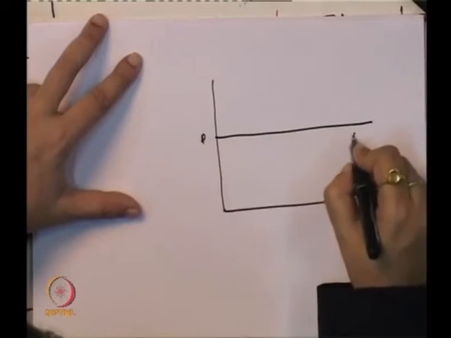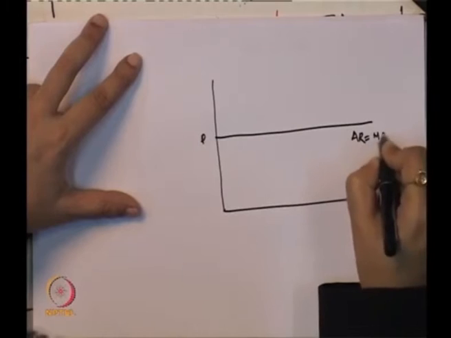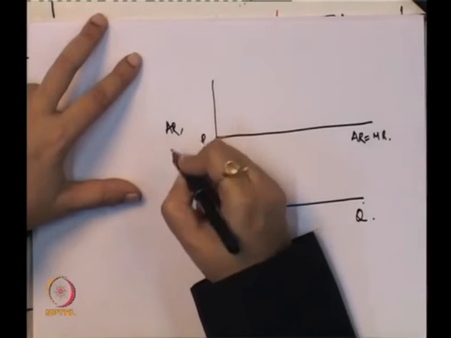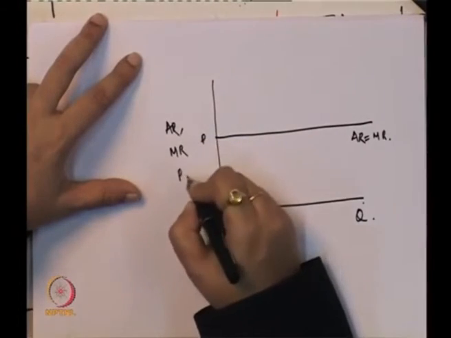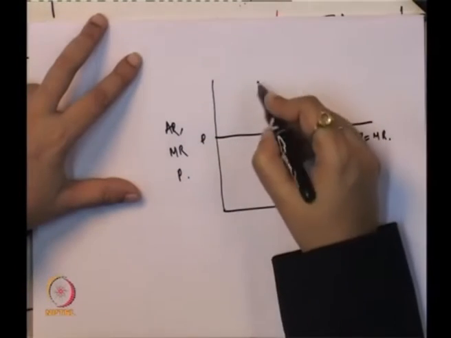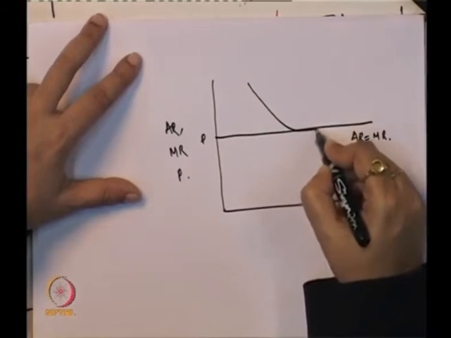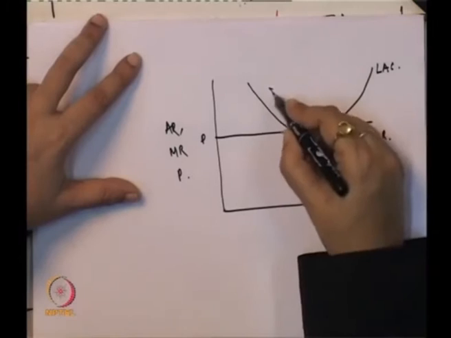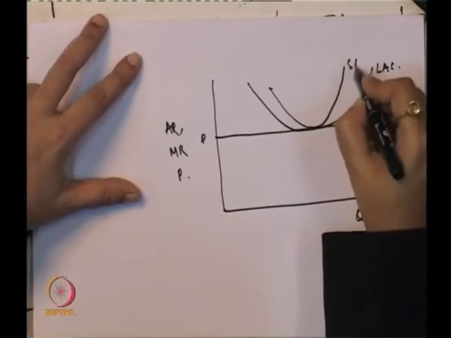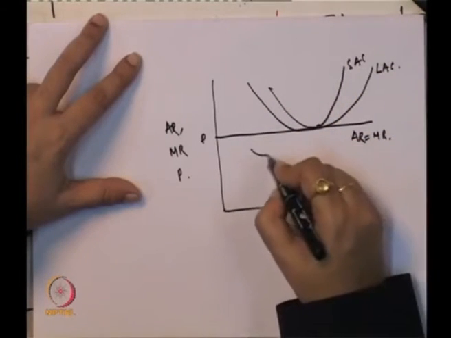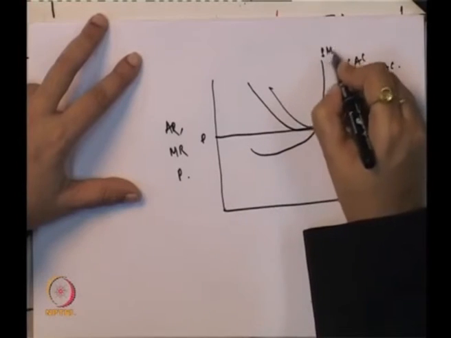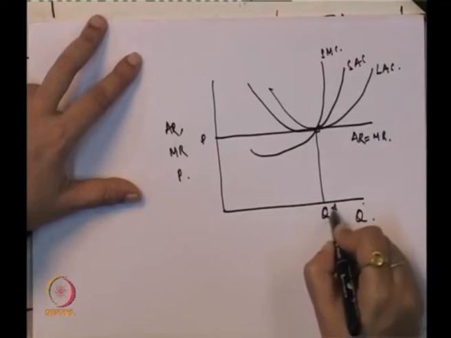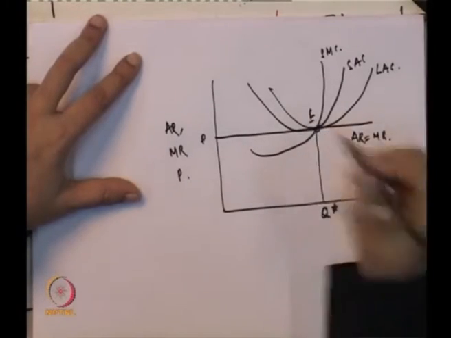This is P, which is also equal to average revenue and marginal revenue. Here we take the quantity, where we take the average revenue, marginal revenue and price, and this is the long run average cost curve, this is the short run average cost curve, this is the short run marginal cost curve, and this is the equilibrium point and this is the equilibrium level of output.